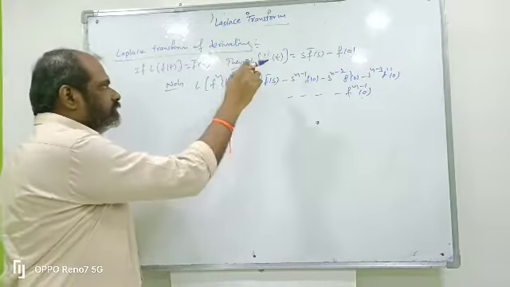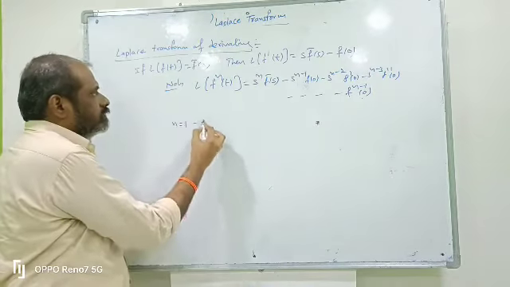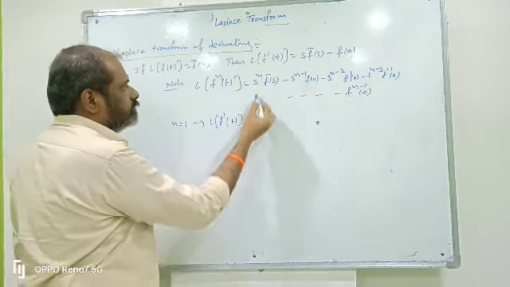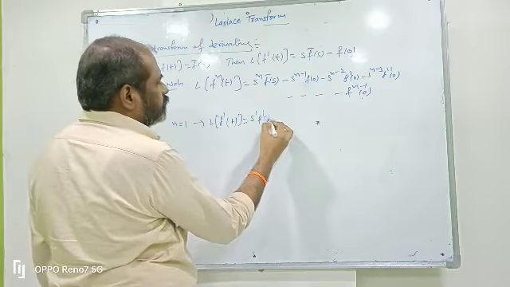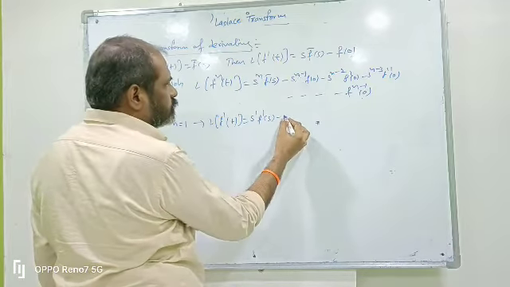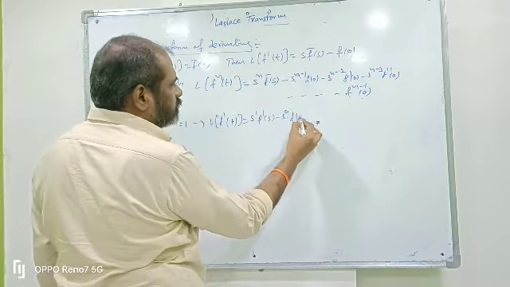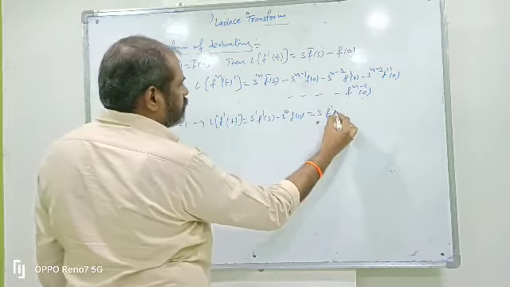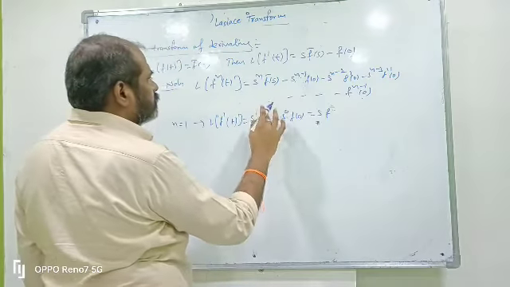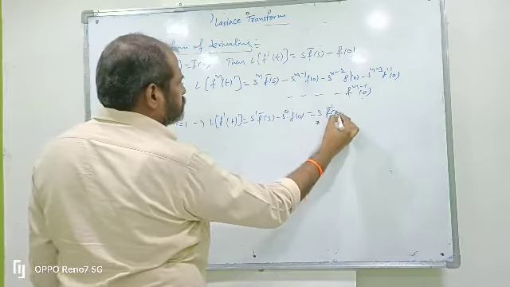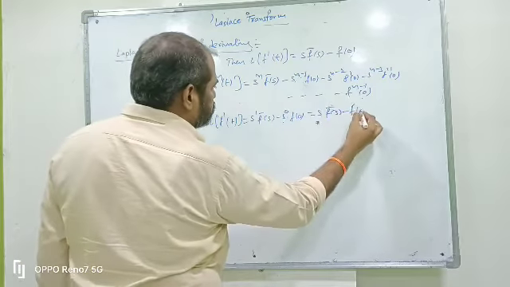If you put n equal to 1, what do you get? L of f dash of t is s power 1 into f bar of s, and n minus 1 is 0, so s power 0 is 1, giving f of 0. So it is s into f bar of s minus f of 0.